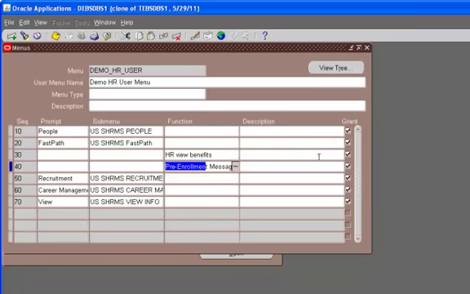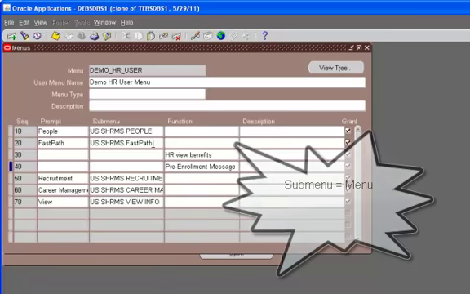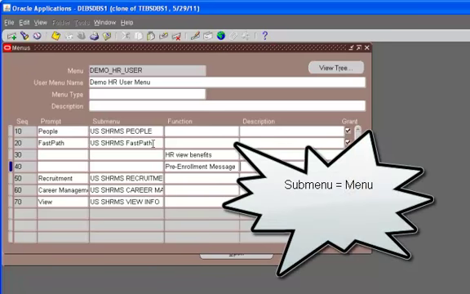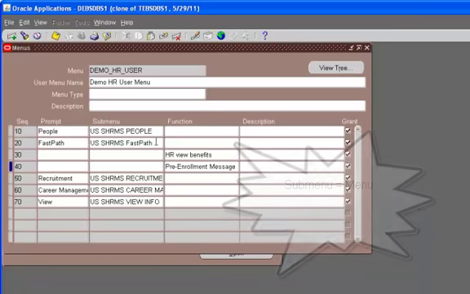So now in the slide we talked about a menu being a composition of either submenus or functions. So that part we now see that, okay, this menu, demo HR user menu, which we created, is a composition of submenus and functions. So if we query for any of these submenus, we will see that that's also a menu. So we should remember a submenu is also a menu.